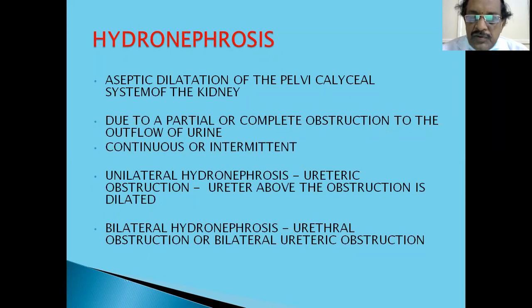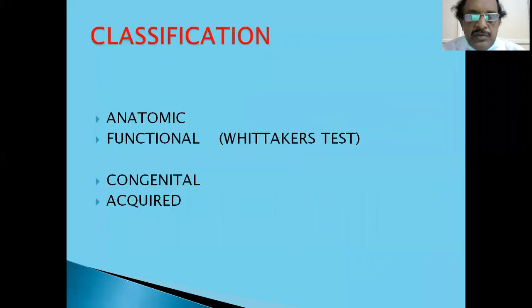A bilateral hydronephrosis is due to an outflow tract obstruction wherein there is increased pressure in the bladder and that is communicated to both the kidneys. That is bilateral hydroureteronephrosis, mainly due to urethral obstruction, or there can be bilateral ureteric calculi. If the renal calculi are bilateral and both stones obstruct the ureter at the same time, there could be bilateral hydroureteronephrosis. So remember this definition of hydronephrosis.